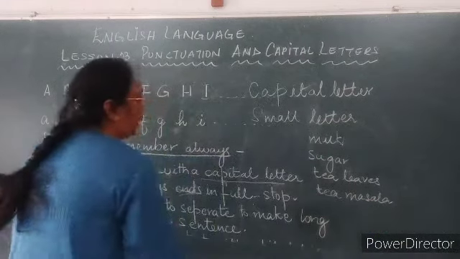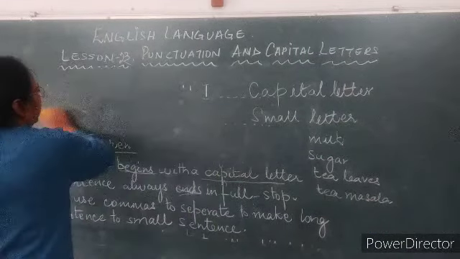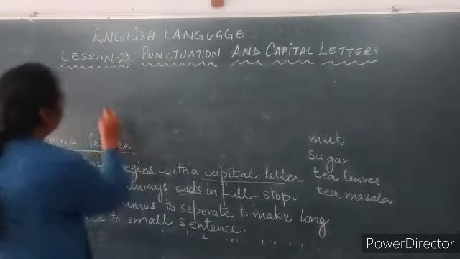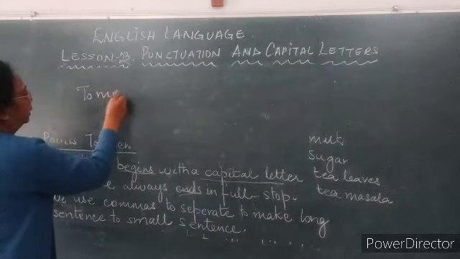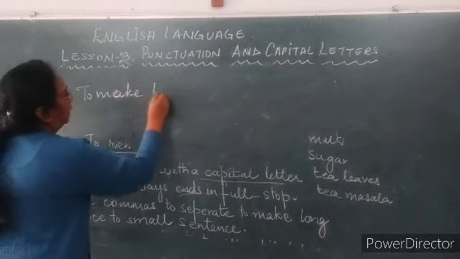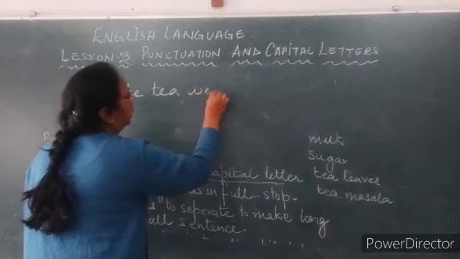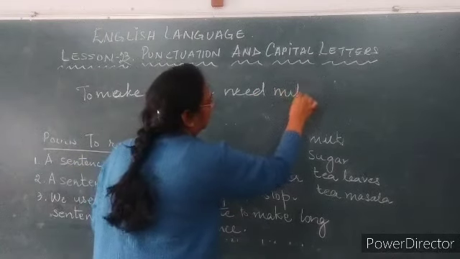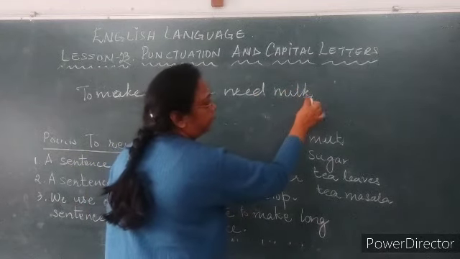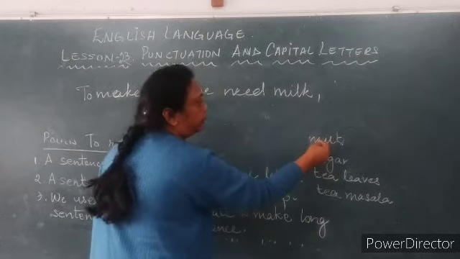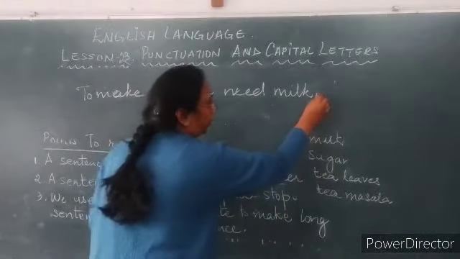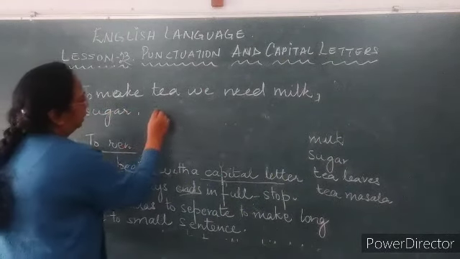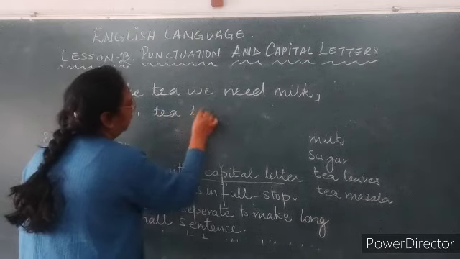Now when we are writing what is needed to make tea, we need milk. Now milk is one item. We separate the second item with a comma. Sugar, tea leaves.